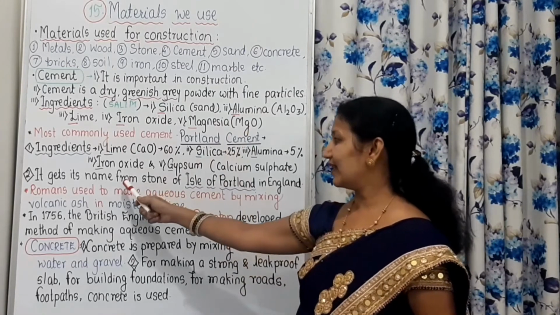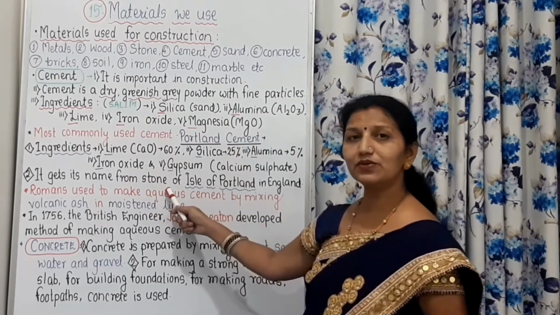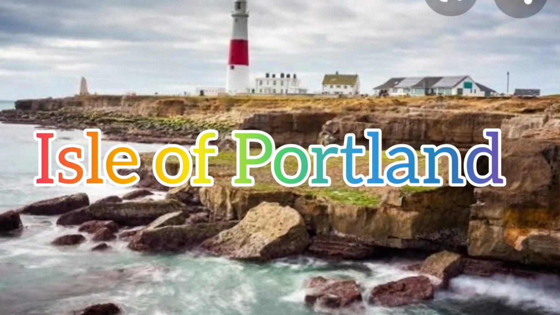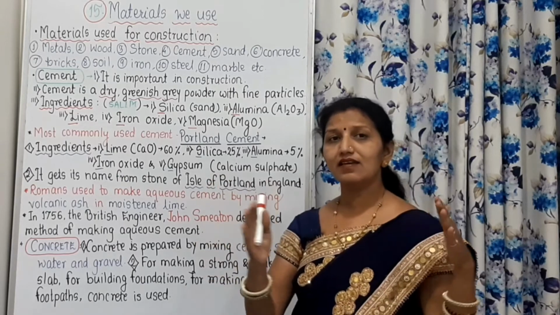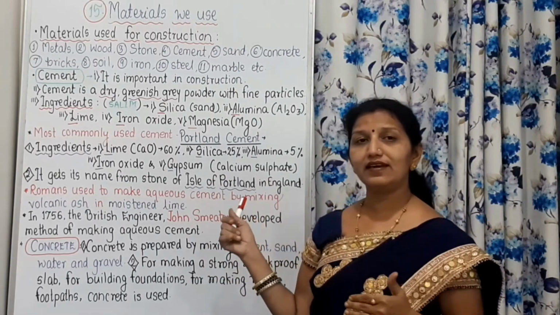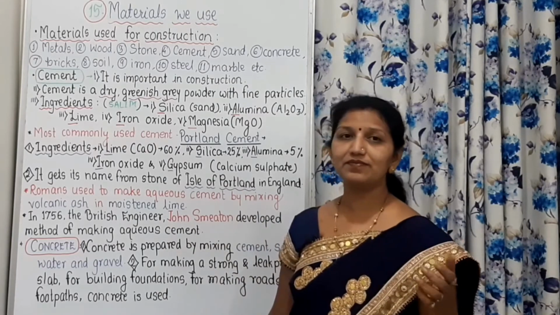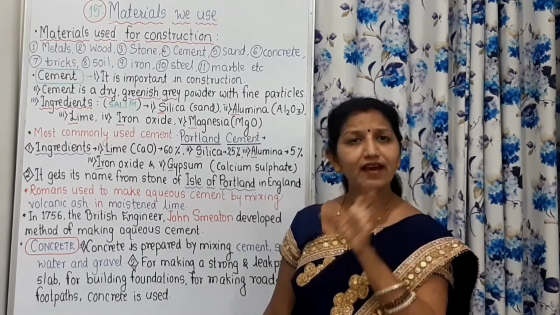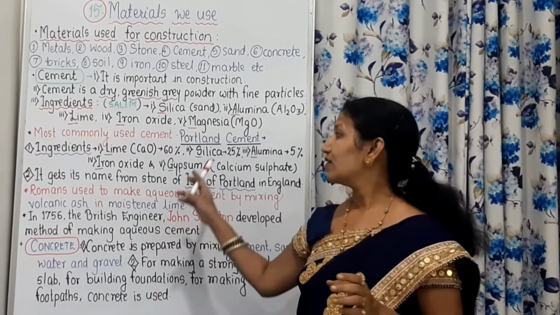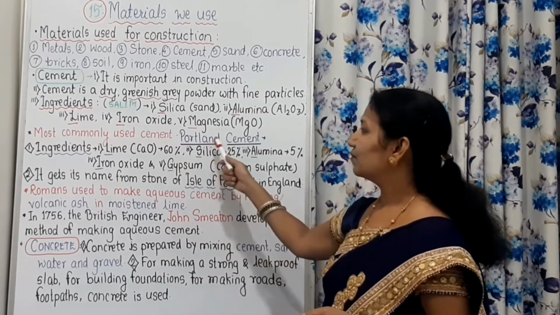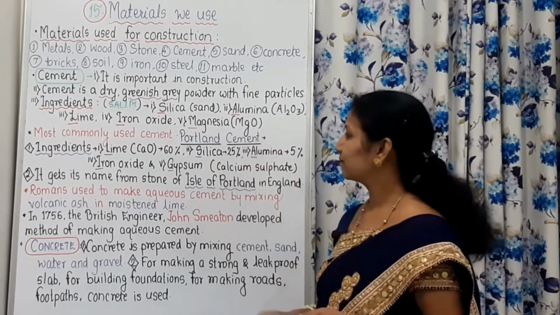It gets its name from the stone that is quarried from the Isle of Portland in England. In England, there is an island of Portland, and the stones derived from there have a similar appearance. That's why it is called Portland cement.